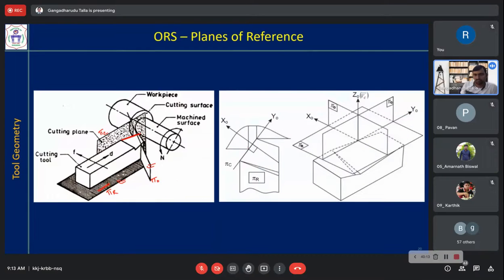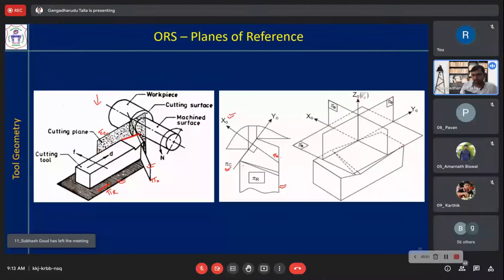Now if you see from the top simply, it will look like this. Pi r has no change; it is the same pi r in the ASA system and the ORS system. But here you have pi c. In place of ym we now have yo, because this is the orthogonal system. Perpendicular to pi c you have another plane, that is pi o, so the corresponding axis is xo.